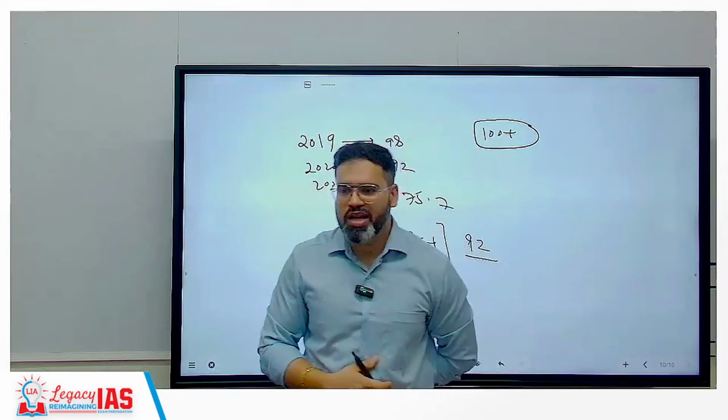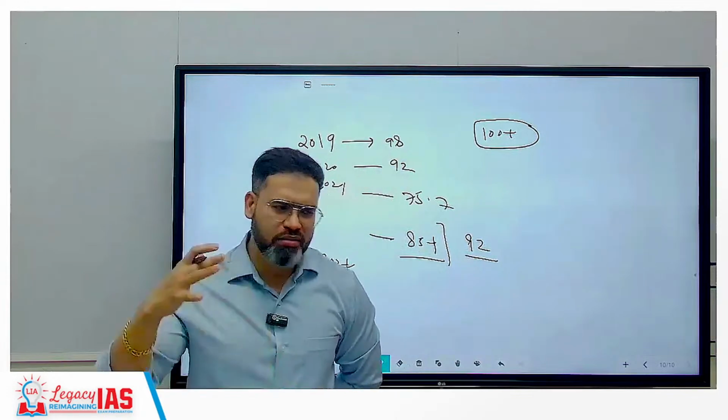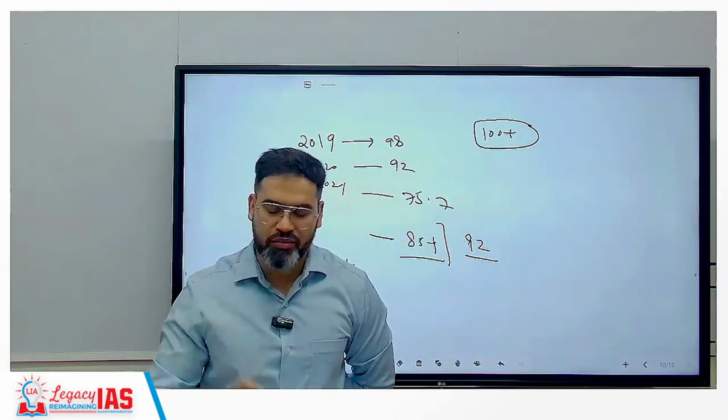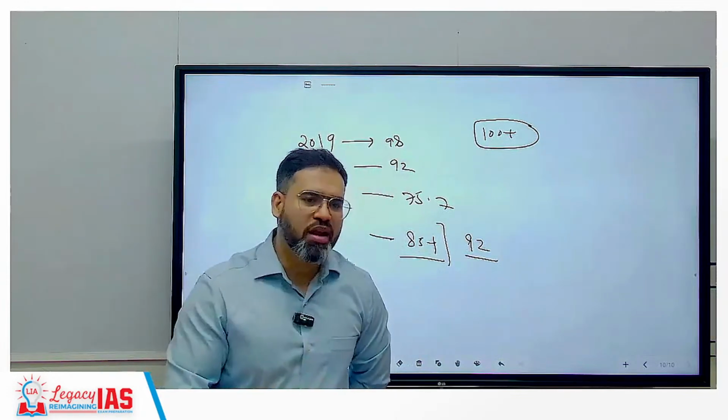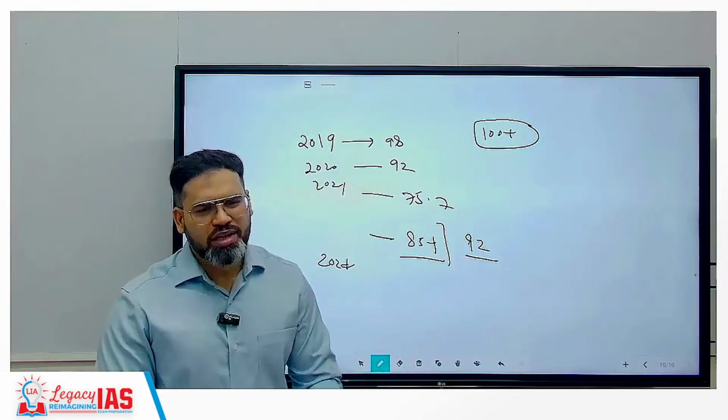So you require at least 130. In the general category, a 130 rank is required, because for IPS 200 plus is required, but for IFS, because the number of seats is very less, only 30 to 35, that's it. Correct. So the interview is also set up that way only.